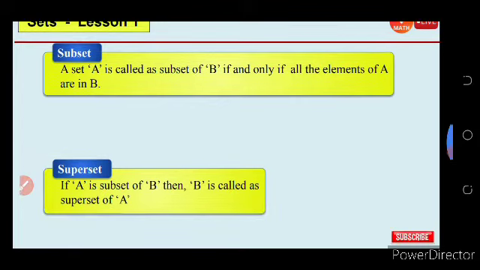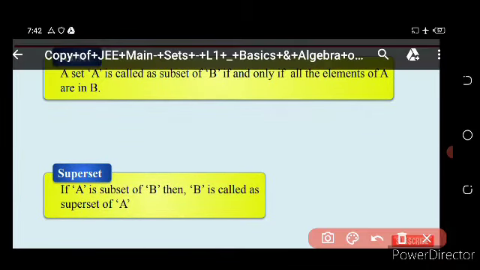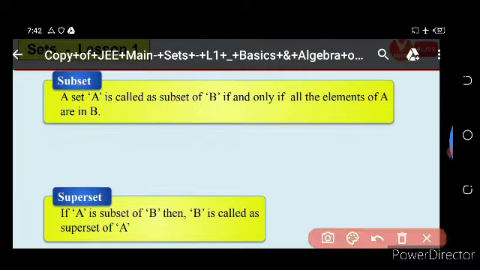Then come to subset. A set A is called a subset of B if and only if all the elements of A are in B. Okay, how can we define this? Let us take an example.